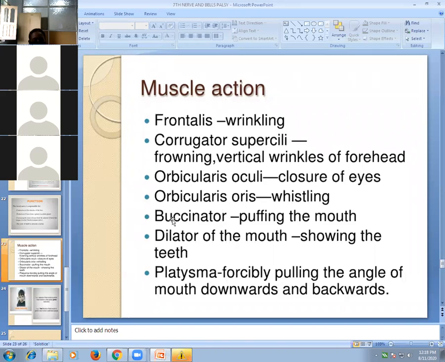Frontalis is responsible for wrinkling the forehead, corrugator supercilii for frowning or vertical wrinkles of the forehead, orbicularis oculi for closure of the eye, orbicularis oris for whistling, buccinator for puffing the mouth, risorius as dilator of the mouth showing the teeth, and platysma for forcibly pulling the angle of the mouth downward and backward. These are the muscles of facial expression and their actions.